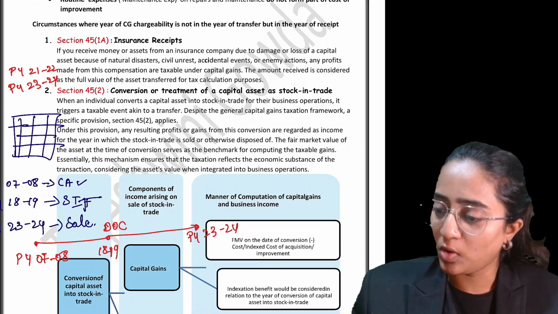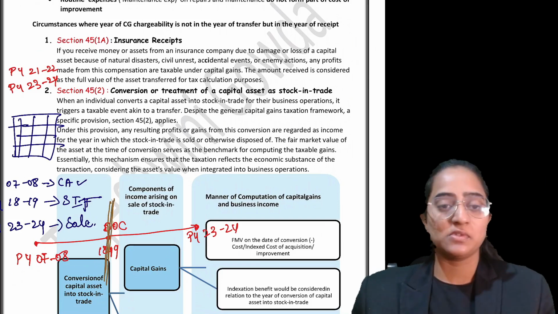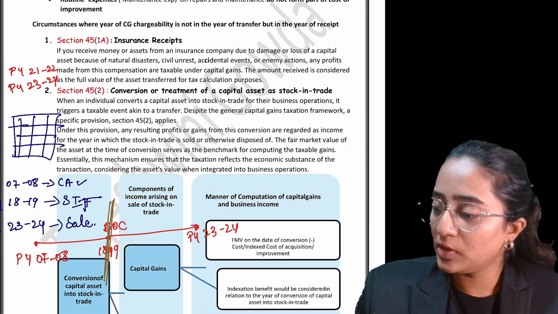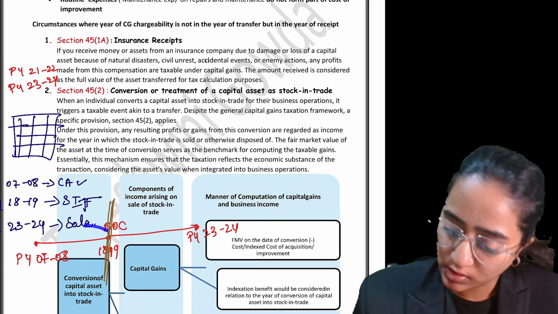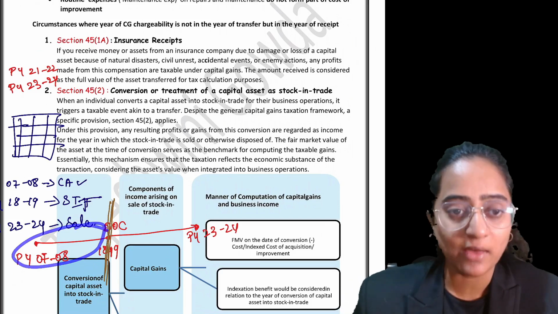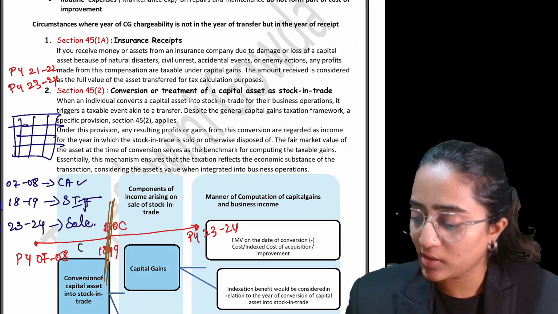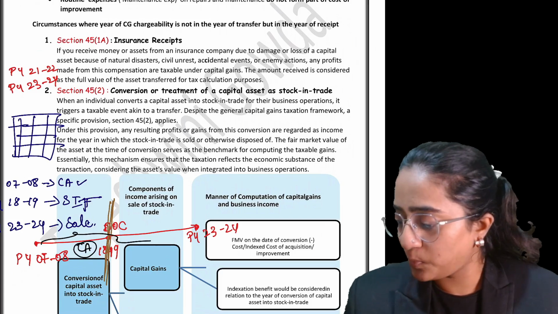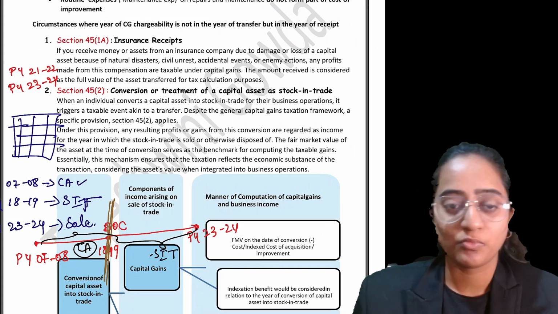So if this has happened, what you will do is very simple. Up till this point of time, that is the date of conversion, which is PY 18-19, you are holding your asset as a capital asset. After this point of time, you are holding it as stock in trade.